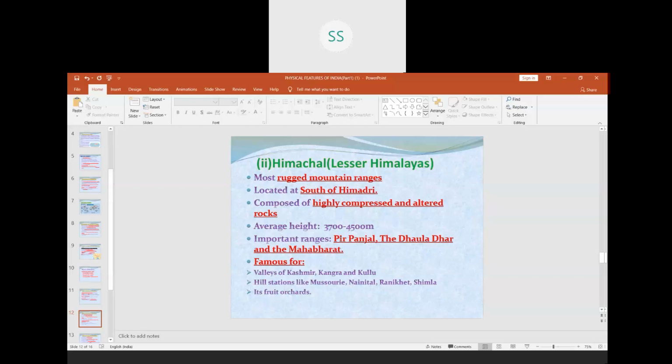Important ranges, in this also we have very small ranges. They are called the Pir Panjal range, the Dhauladhar range and the Mahabharat range also. They are famous. We have some of the very beautiful valleys over here, like Kashmir Valley, Kangra Valley, Kulu Valley, and lots of hill stations, children. Here we have Mussoorie, Nainital, Ranikhet, Shimla. All these hill stations lie in these valleys, that is the Himachal range, and it has a lot of fruit orchards also, like apples, apricots, etc.